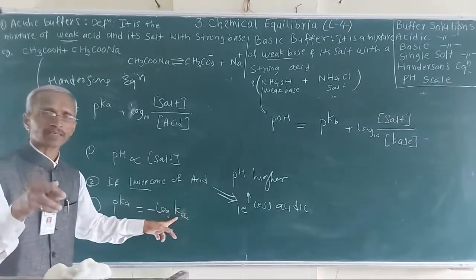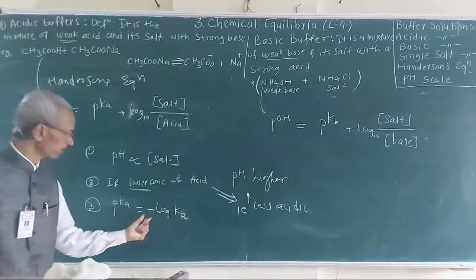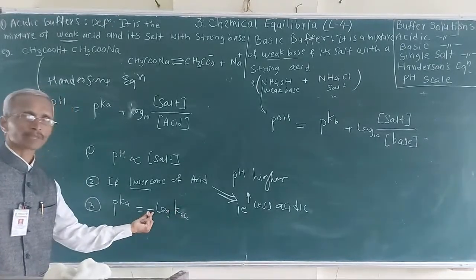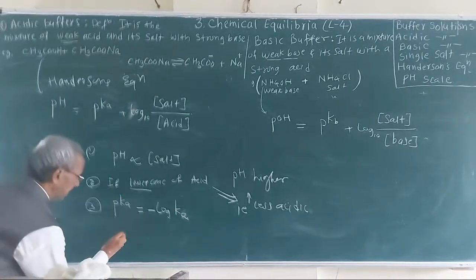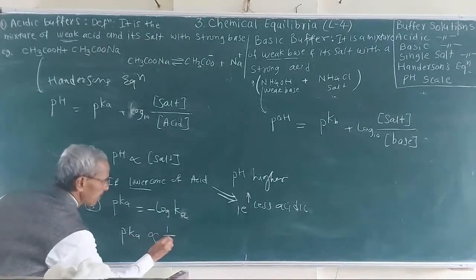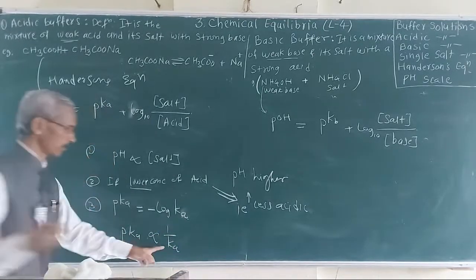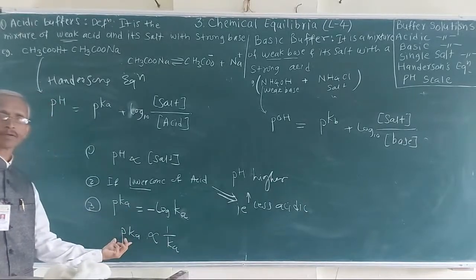The acid gives more H plus ions, but because of the negative sign here, the pKa value decreases. So pKa is inversely proportional to Ka. The more the Ka, the less the pKa.